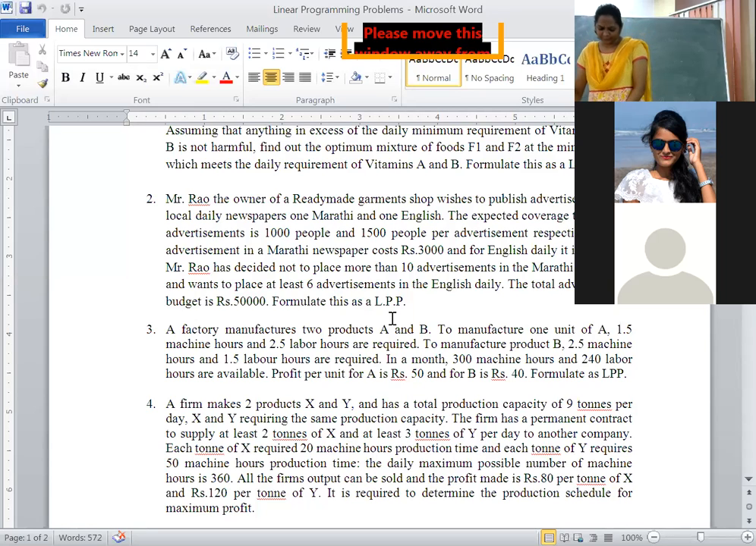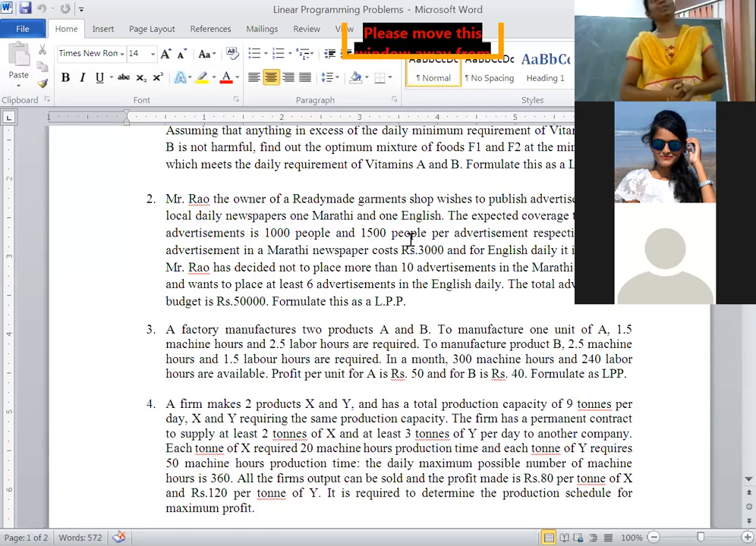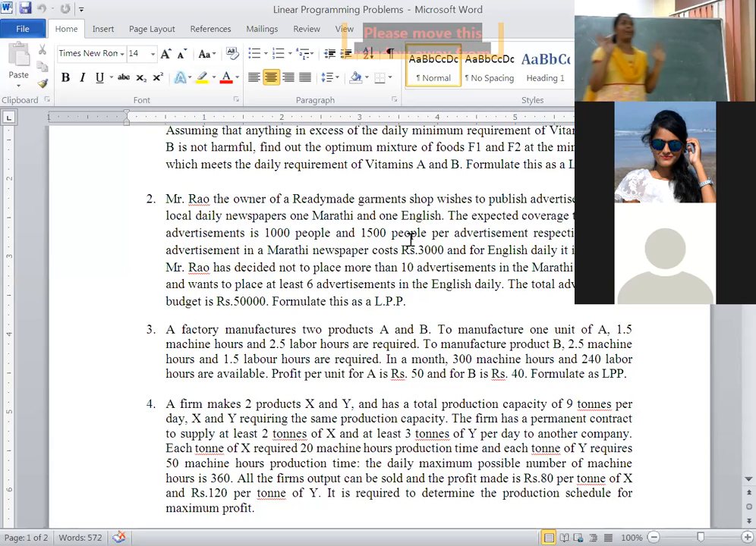Here, in the second problem, most of the students will make a mistake. How many newspapers are here? We have two newspapers, one is Marathi, another is English. In the final examination also, they will give only two decision variables, not more, because it carries only 5 marks. When students see the cost, they directly take it as the objective function. That is not the objective function.